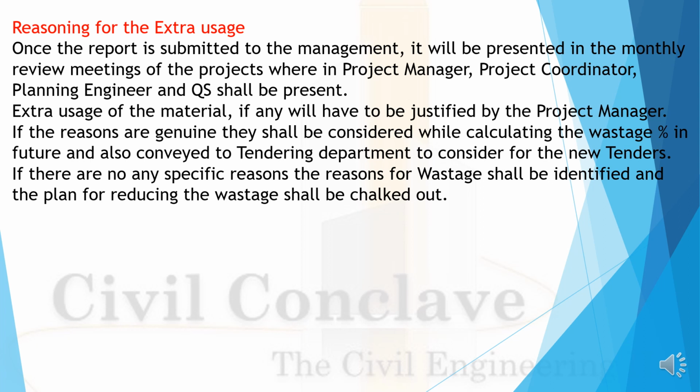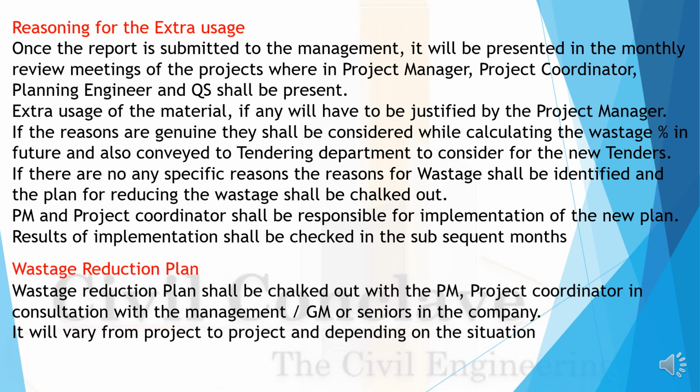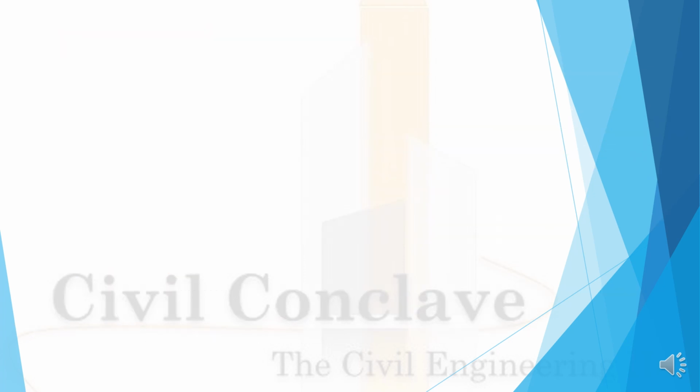If there are no specific reasons, the reasons for wastage shall be identified and the plan for reducing the site wastages to be worked out. The PM and project coordinator shall be responsible for implementation of the new plan. The result of implementation shall be checked in the subsequent months. Wastage reduction plan: it shall be worked out with the project manager and project coordinator in consultation with the project manager. It will vary from project to project depending upon the situation.